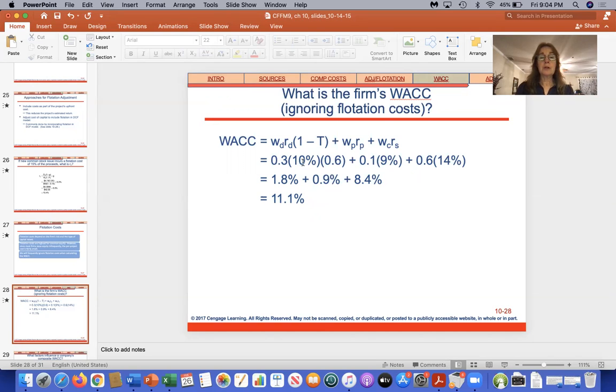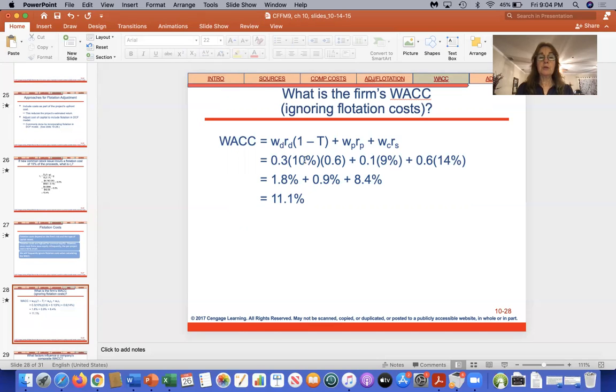So you see here, they've kept the required return as a percentage, and they're just using a whole number basically when they put this in the calculator. You can do this if you want. Of course, your weights have to stay as decimals, and this 1 minus 0.4 is 0.6.